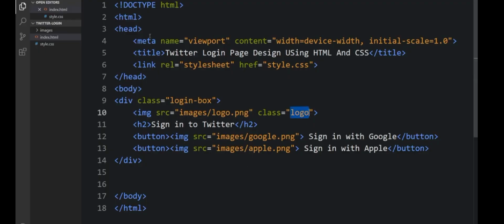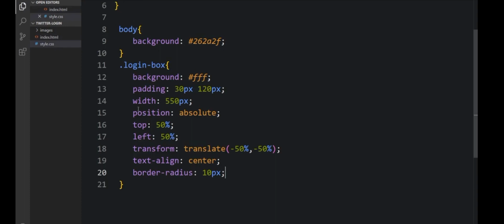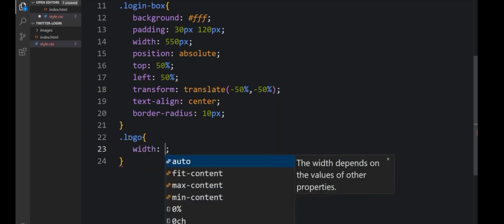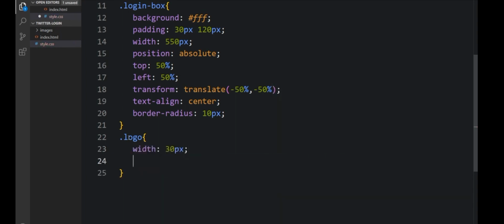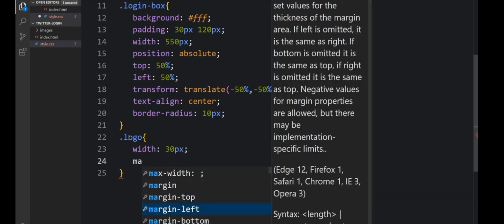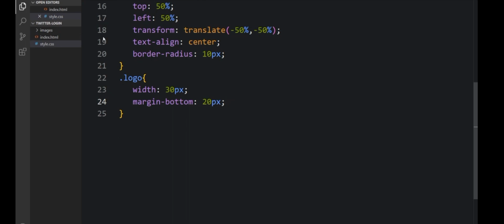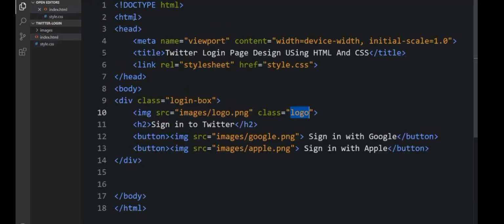Let's go back to our CSS. Just copy that logo, paste it down here, and specify the necessary styles. The width will be 30 pixels, and the margin bottom will be 20 pixels. Let me come back in.